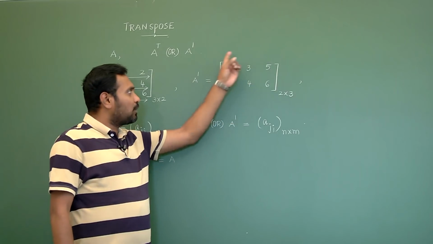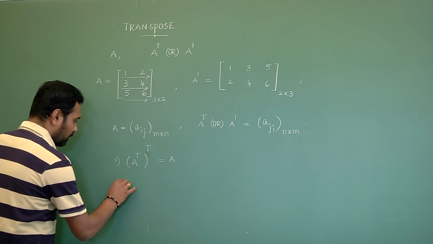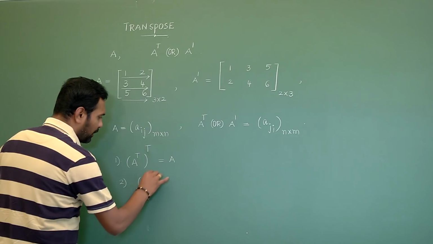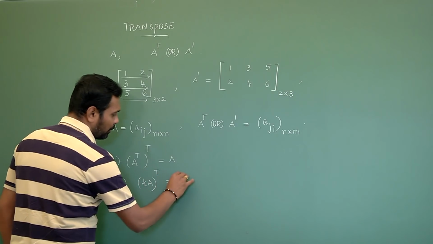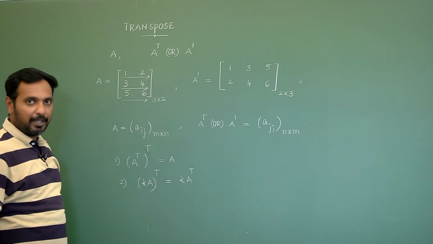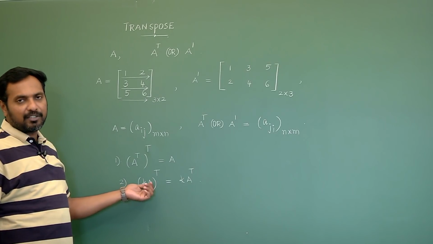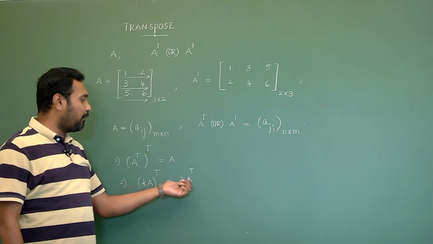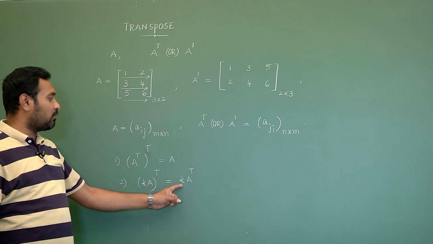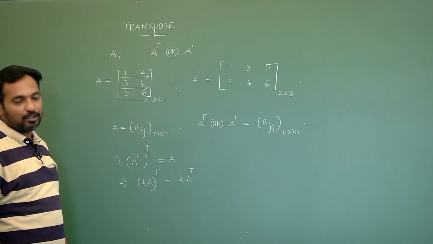If you do the transpose of this matrix again, you will get A. Next, second property: K into A whole transpose equals K into A transpose, meaning the transpose of the multiplication of a matrix with a scalar does not affect its form. So K into A whole transpose equals K into A transpose, but not K transpose into A transpose.